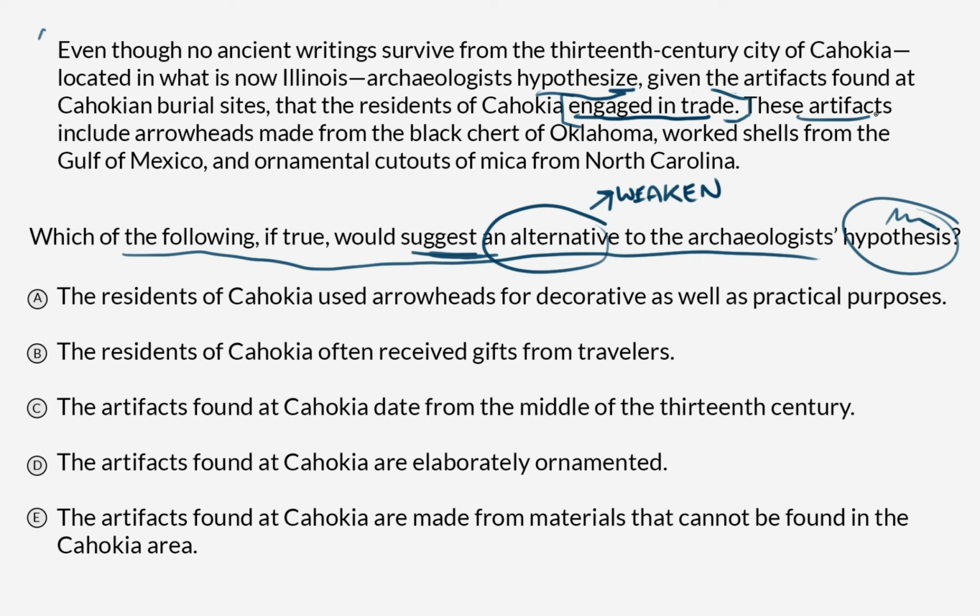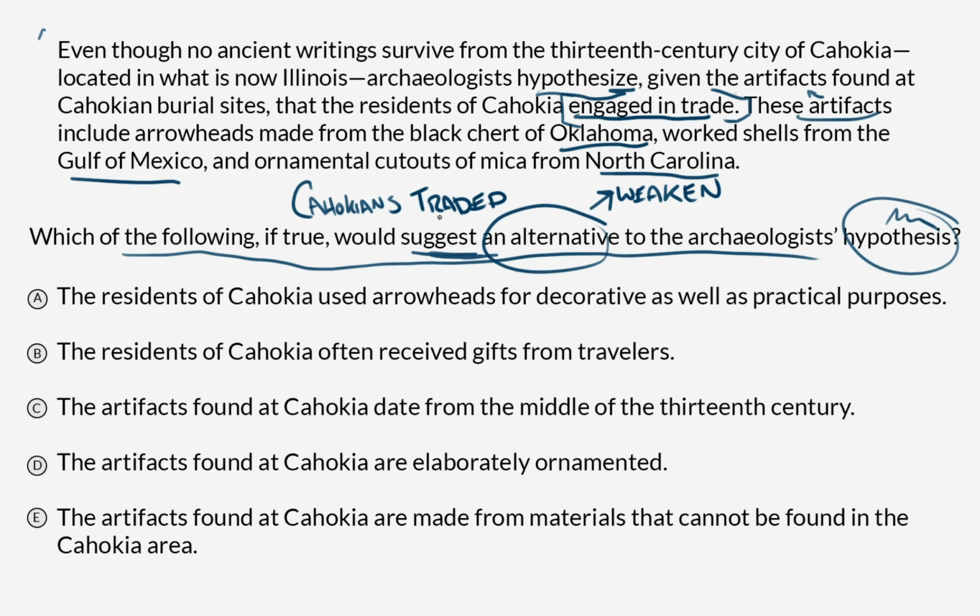These artifacts, and I'm referring to the artifacts in the previous sentence, the artifacts found at burial sites, include arrowheads made from the black chert of Oklahoma, so not Illinois, worked shells from the Gulf of Mexico, not Illinois, and ornamental cutouts of mica from North Carolina, which is not Illinois. Okay, so the archaeologist's hypothesis is that the Cahokians traded. So which of the following options weakens that idea?